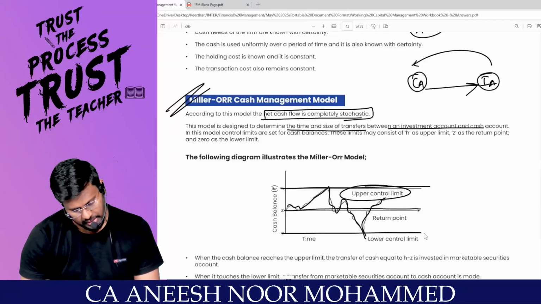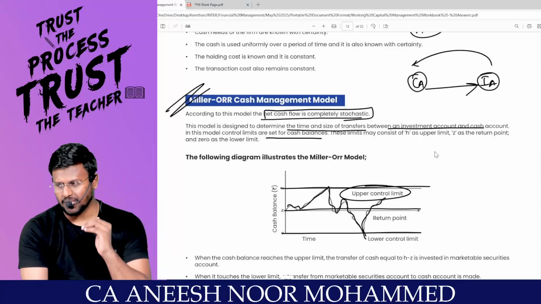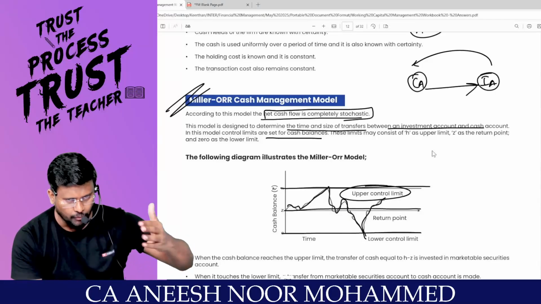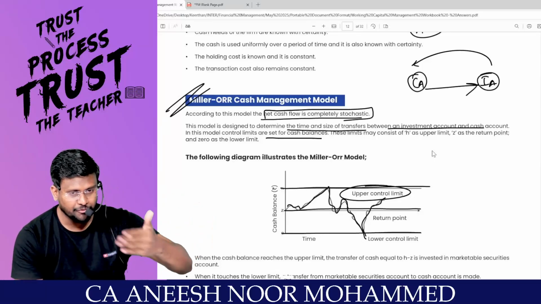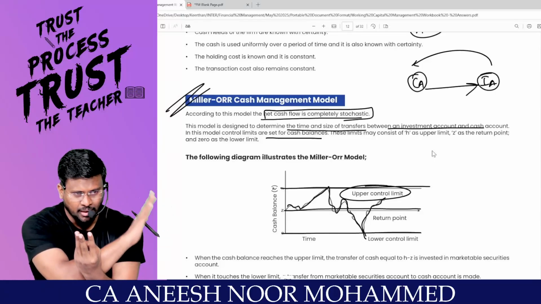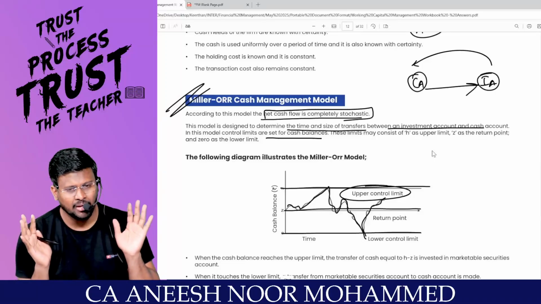In this model, control limits are set for what balance? Cash balance. For example, I will have a control limit of 50,000. Once my cash balance goes above 50,000, it will automatically sweep to investment. If I pay something from my 50,000, for example 30,000, the investment will be liquidated and the money will come to this account. So I will always keep a minimum balance.